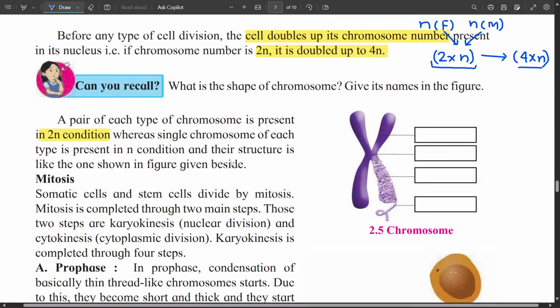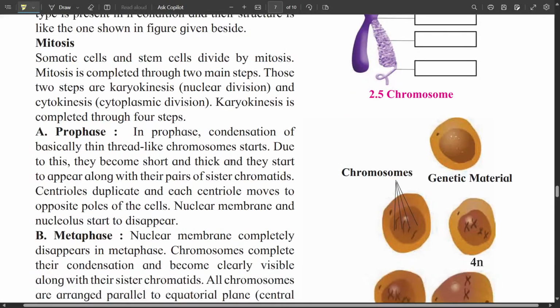And as we have said earlier, one chromosome from father, one chromosome from mother, and then the pair of chromosome is there. Whereas single chromosome of each type is present in n condition, and their structure is like as shown in the figure. So mitosis occurs in somatic cells and stem cells.